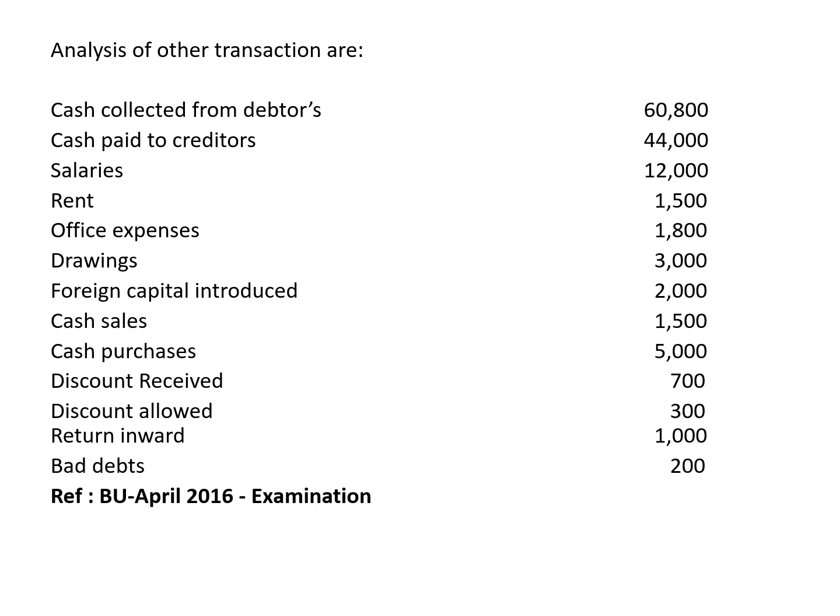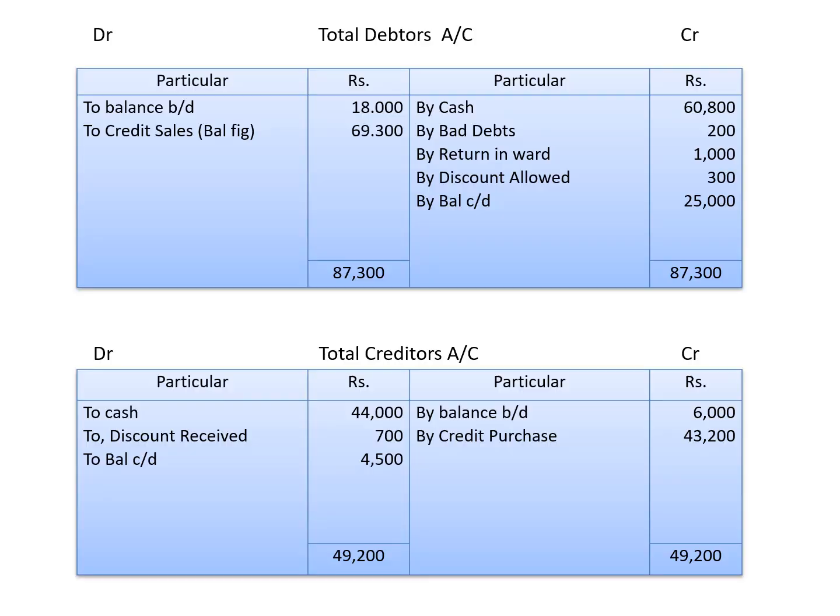Next, bad debts is given. Bad debts 200. So bad debts will appear in the debtors account. And one more place is the PL account. We should take towards the debit side of the PL account as to bad debts. So let us start preparing the accounts.